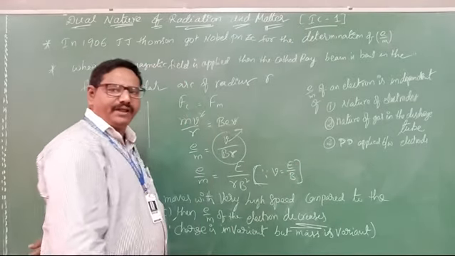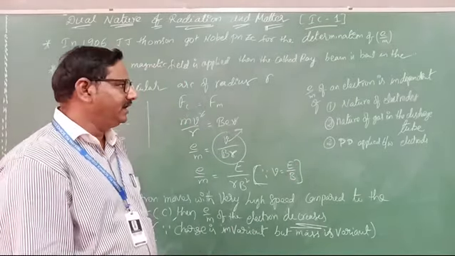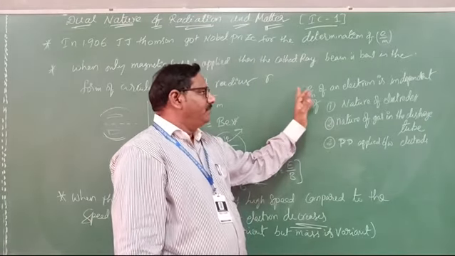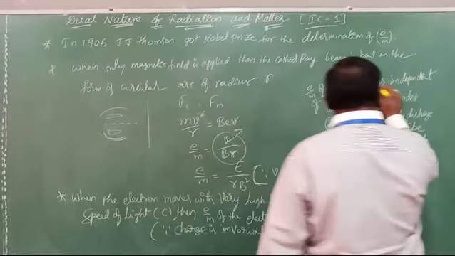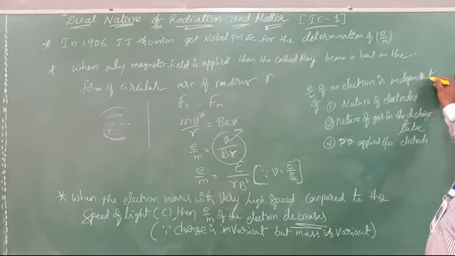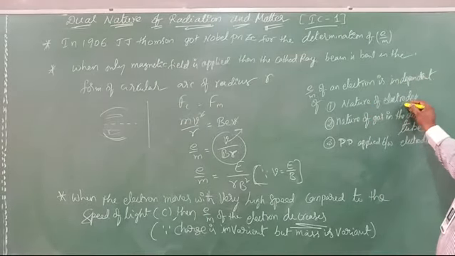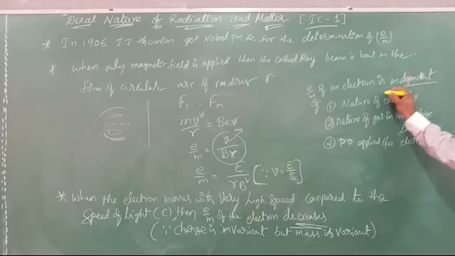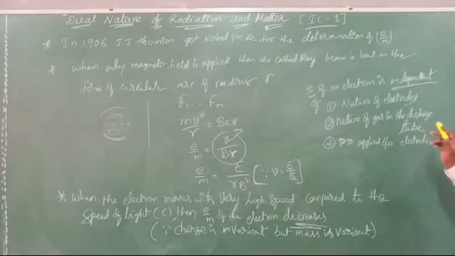On which does it depend? What the independent or dependent characters are, here they will discuss. e by m of the electron is independent. First one, nature of electrodes. It must be independent of the nature of electrodes. Second, nature of gas in the discharge tube.